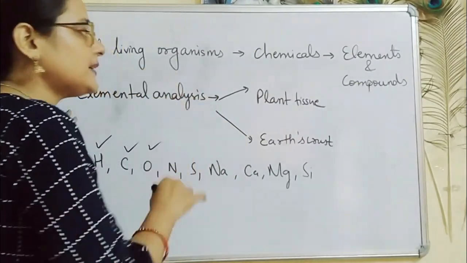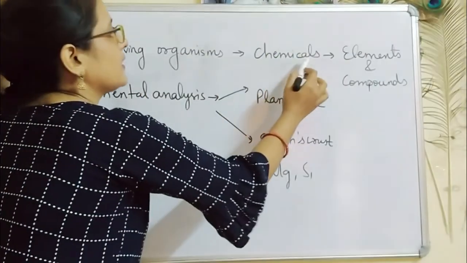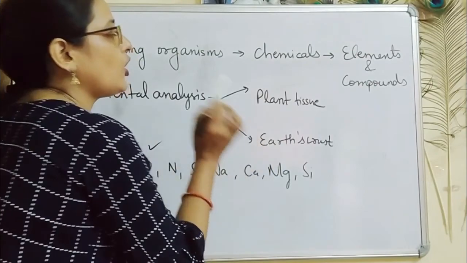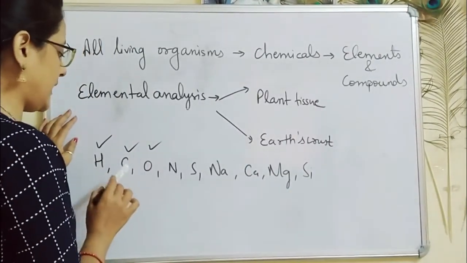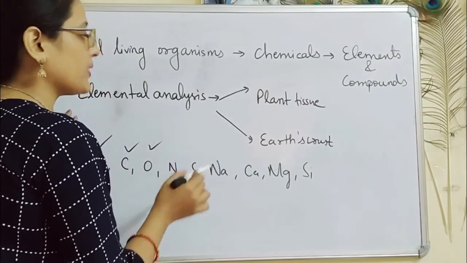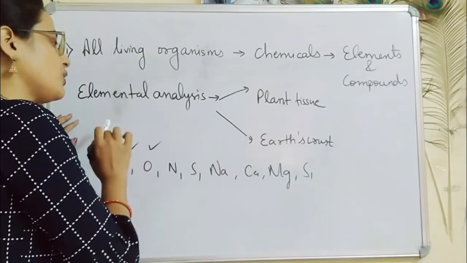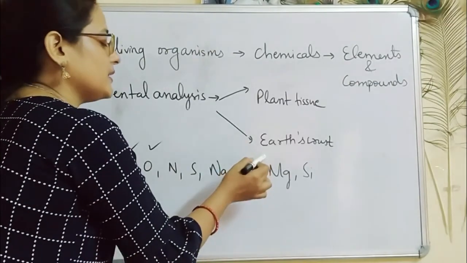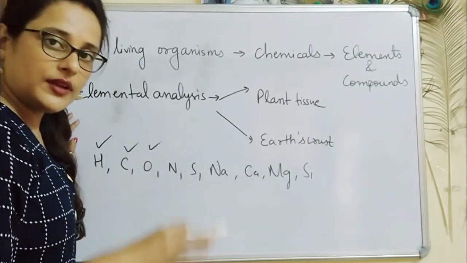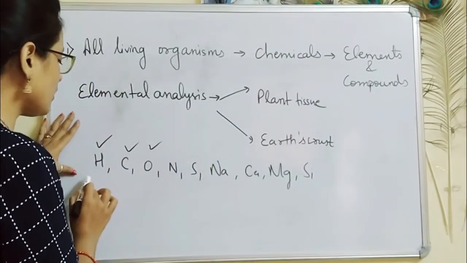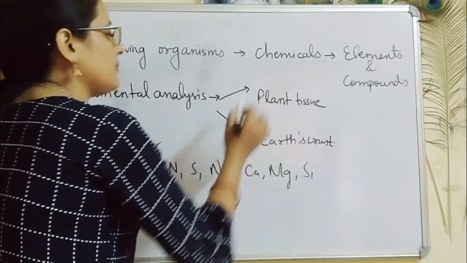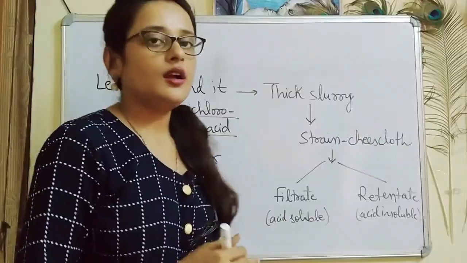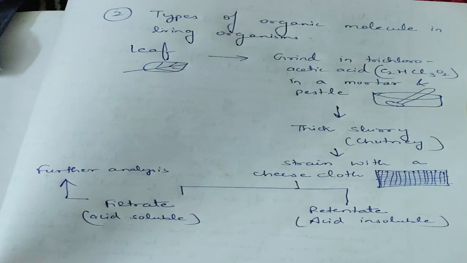So we can get a list of elements, that is chemicals, in living and non-living systems. The list will mainly include carbon, hydrogen, oxygen, nitrogen, sulfur, etc. When we compare the types of elements present in a living system and in a non-living system, the difference we get is that the proportion of C, H and O is higher in living systems as compared to non-living systems.